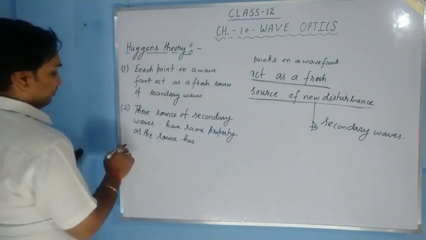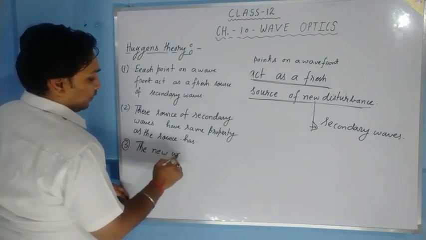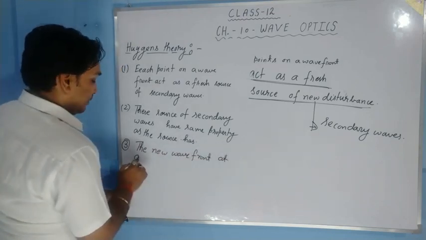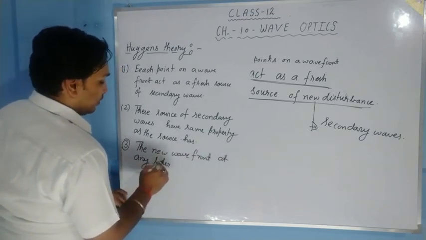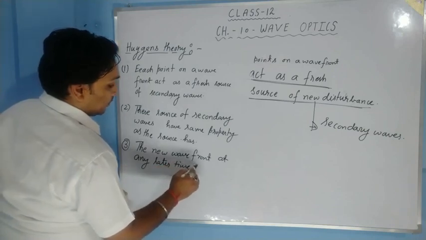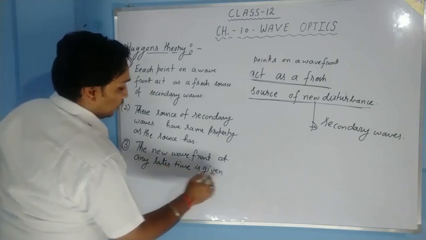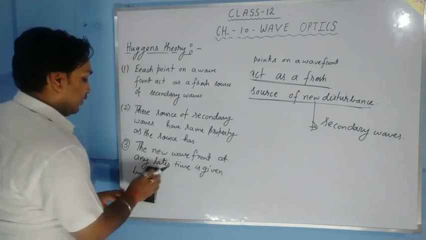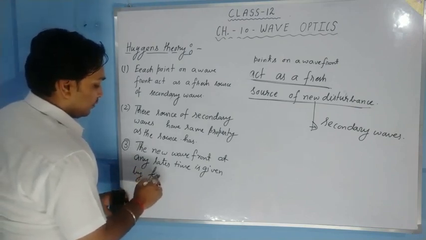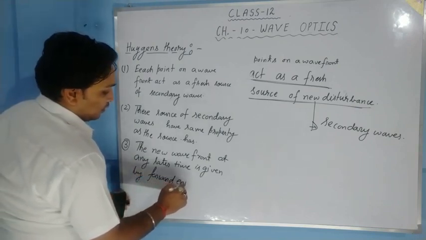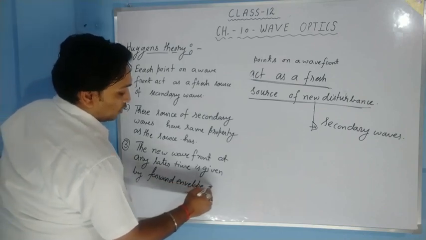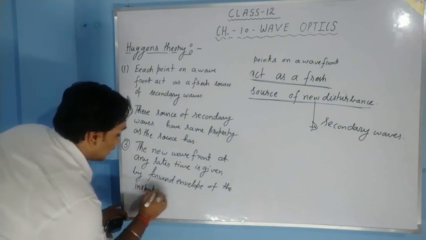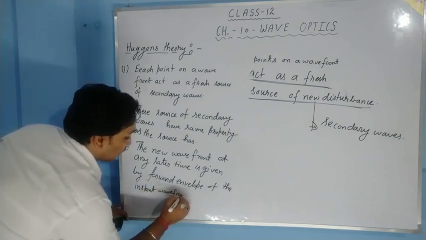Third one is the new wavefront at any later time is given by forward envelope of the instant wavefront.